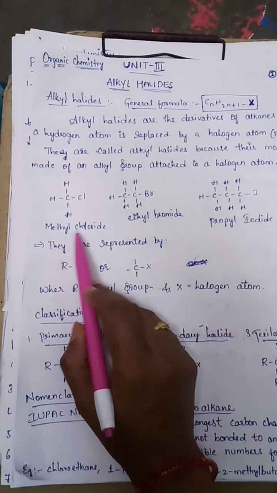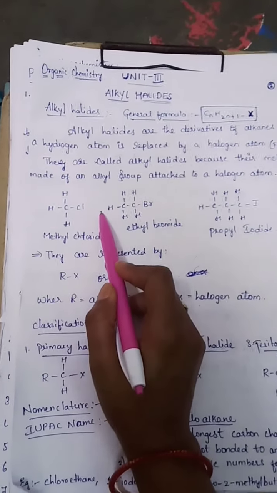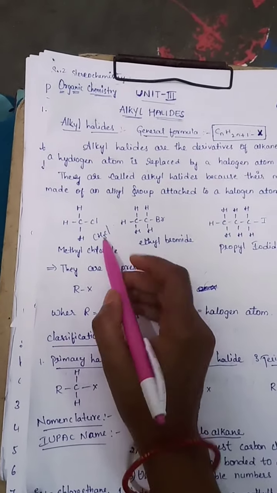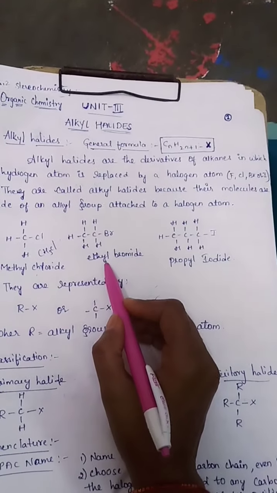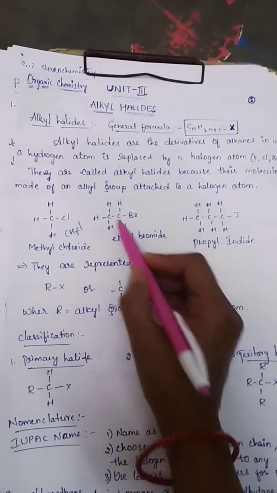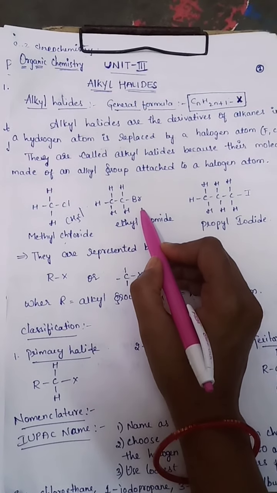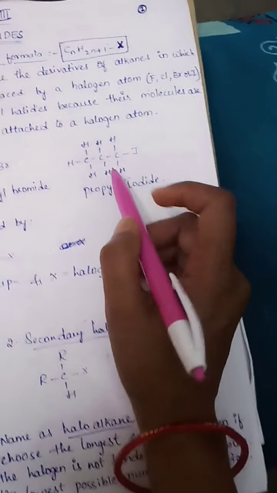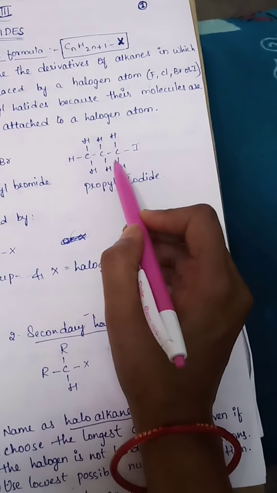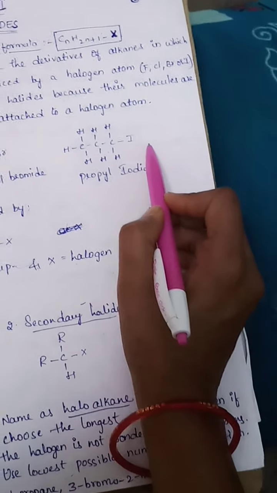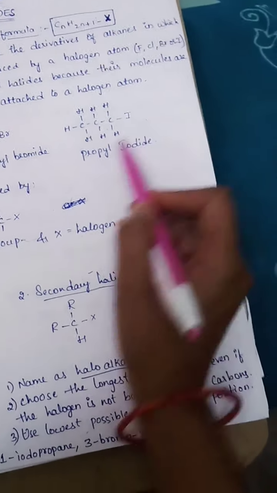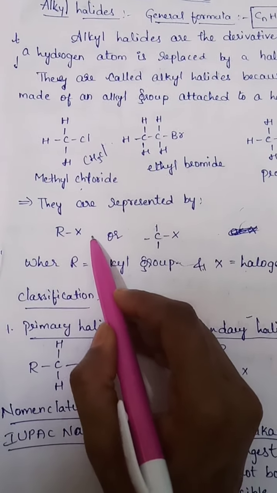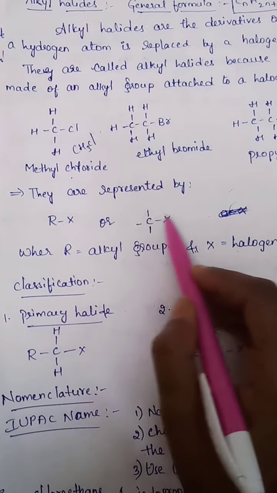Example, methyl chloride, CH3Cl. Next, ethyl bromide, CH3CH2Br. Next, propyl iodide, CH3CH2CH2I. So these are examples of alkyl halides, and they are represented as RX. R means alkyl, X means halogen. Or you can write it as C-X.